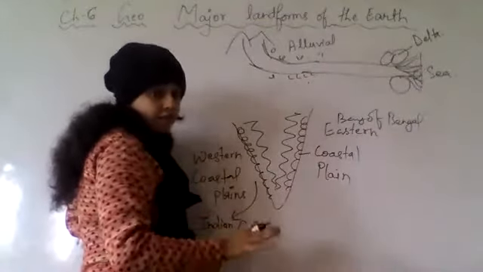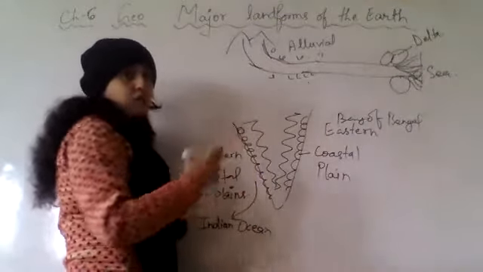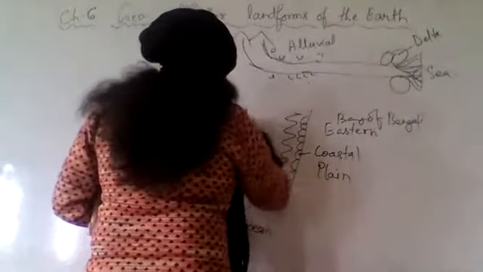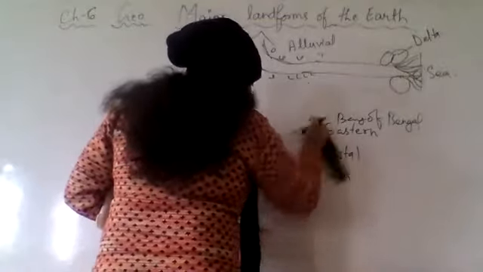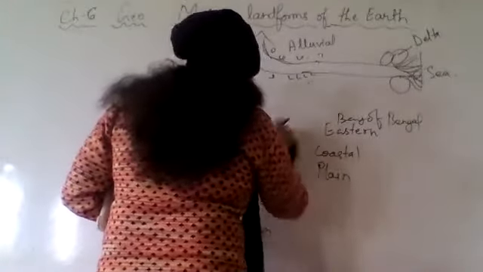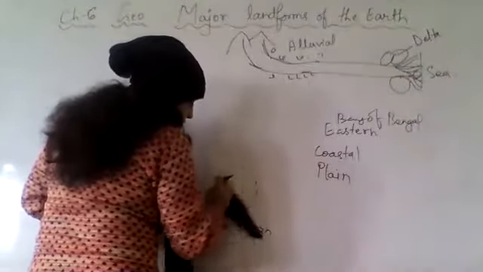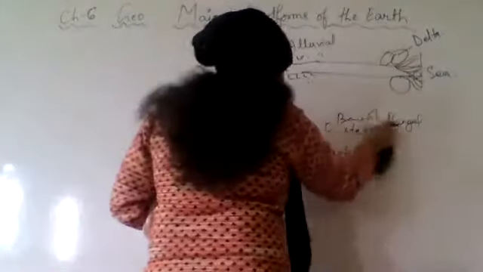It is not on the river bank. It is on the edge of the ocean or sea. So this is coastal plains. Understood? I hope you all can differentiate between these three plains.